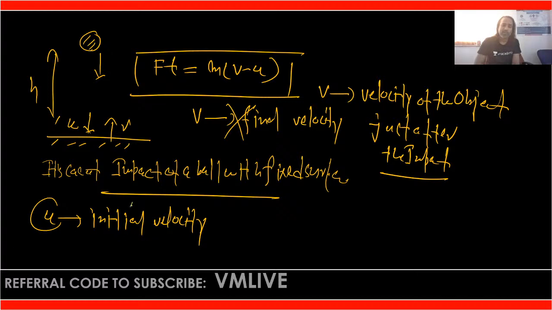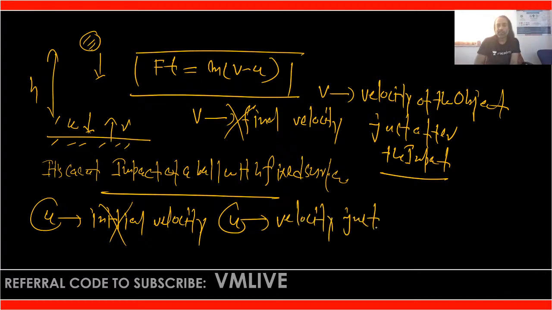So don't write u as initial velocity. u is the velocity just before the impact. Is that clear? Is there any doubt, anyone?